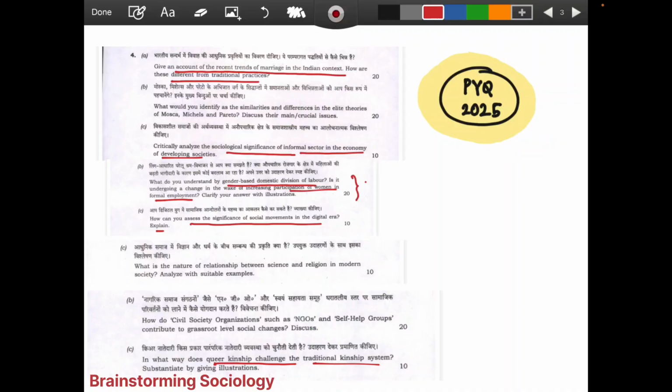How can you think? You can think from the structural functionalist view. You can think how Parsons viewed the division of labor as functional for family stability, how men perform the instrumental role, how women perform the expressive role. And then you can also talk about the feminist perspective, right? What feminists are talking about is patriarchy and gender inequality. They are talking about the unpaid work that women are doing.